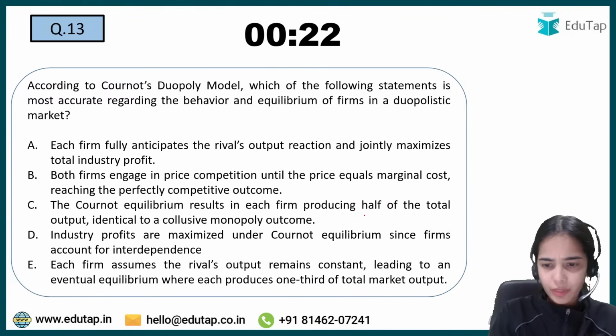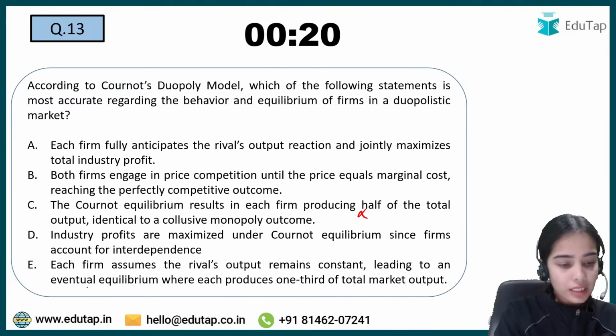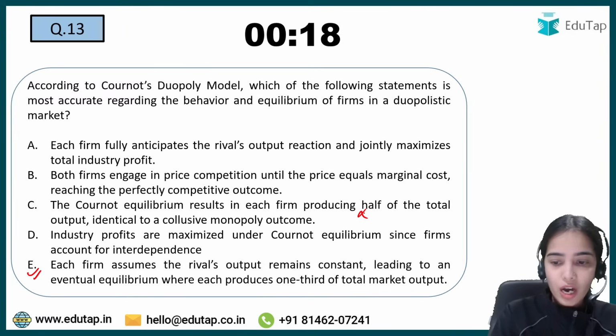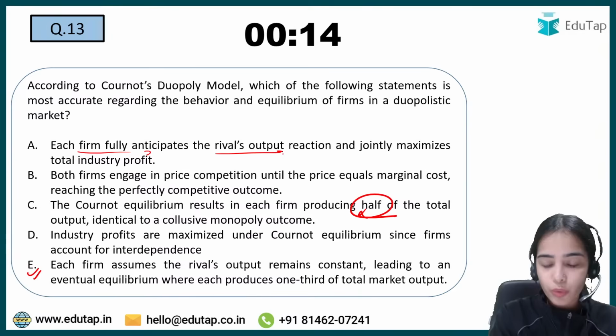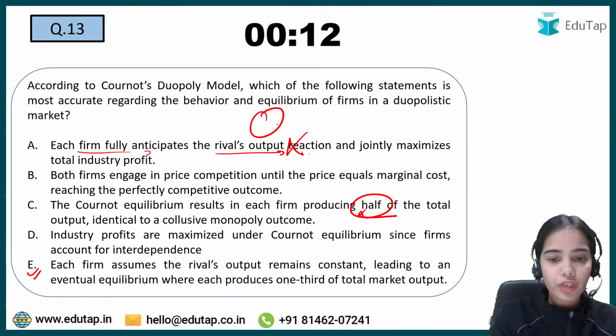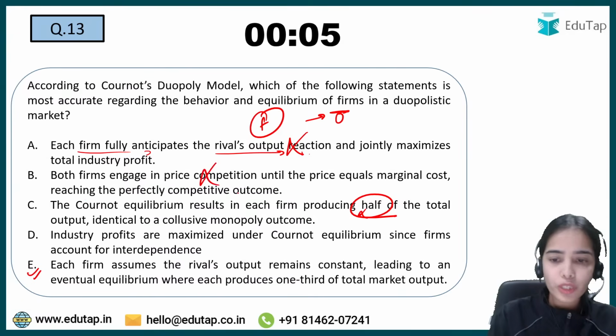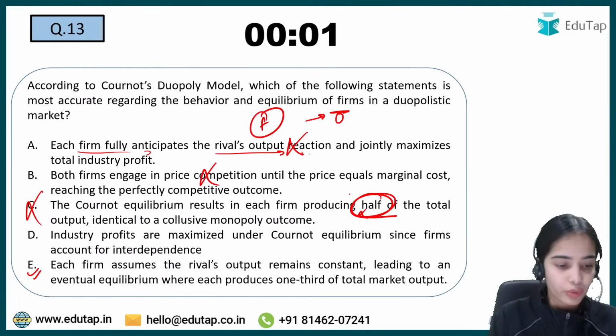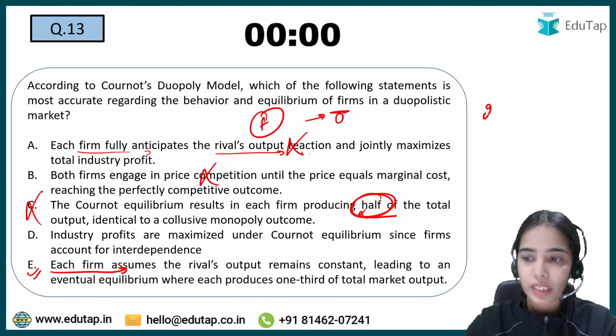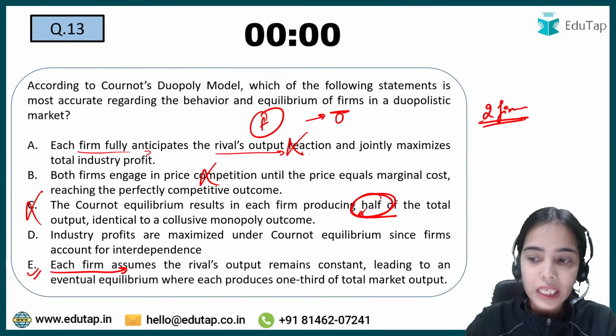Let's read the other statements. Even half is not correct. Half of the total, no, this is also incorrect. Each firm fully anticipates the rival's output reaction, no, because one firm assumes that the other firm will not change its output. Both firms engage in price competition, no. The Cournot model only talks about output. C is also incorrect, because half of the total production is not produced by each firm. There are two firms, and each firm is producing 1/3 of the output.